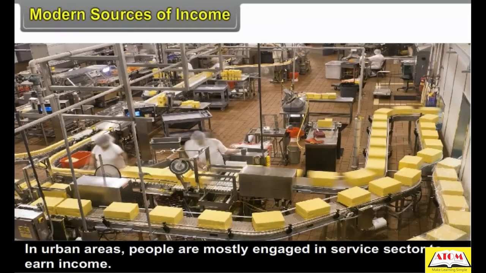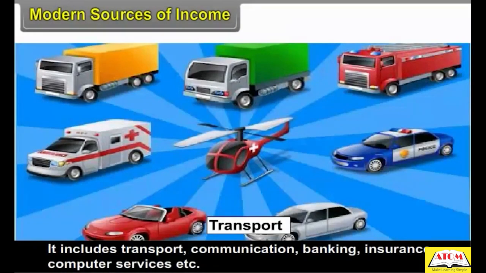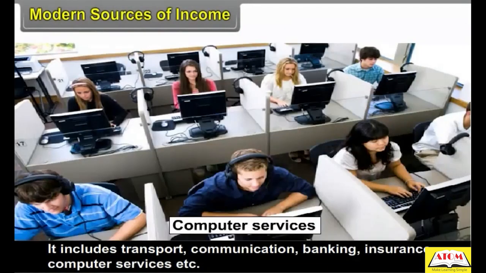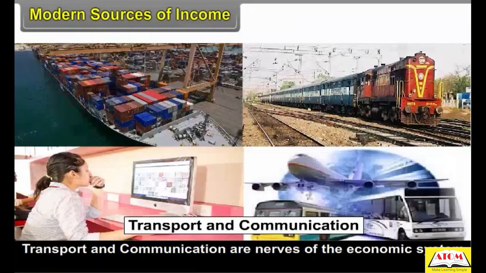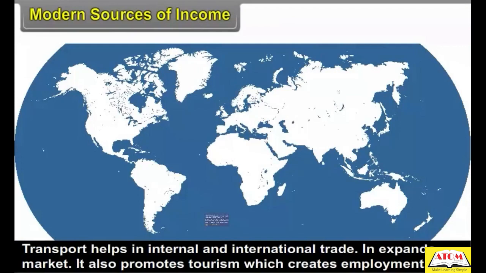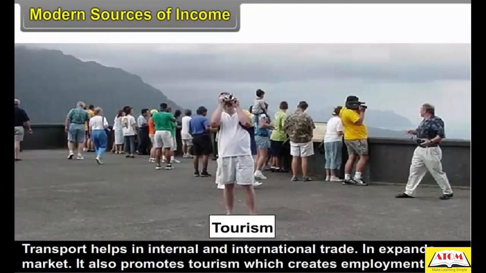Modern sources of income. In urban areas, people are mostly engaged in the service sector to earn income. It includes transport, communication, banking, insurance, computer services, etc. Transport and communication are the nerves of the economic system. Transport helps in internal and international trade. It expands markets. It also promotes tourism, which creates employment.